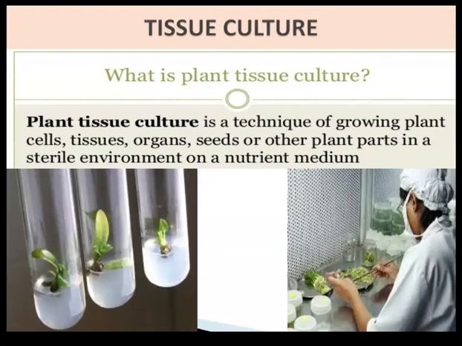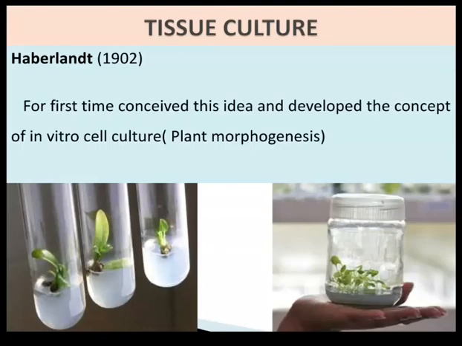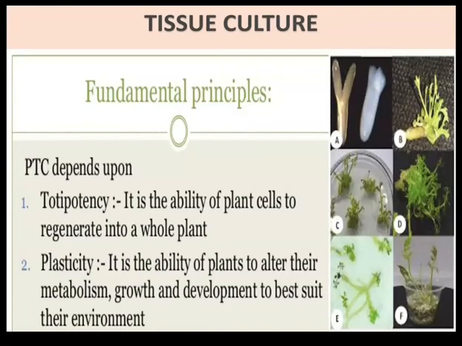It is a technique of growing plant cells, tissue, organs, seeds or other plant parts in a sterile or controlled environment on a nutrient medium. One well-known scientist, Haberlandt, first conceived this idea and developed the concept of in vitro cell culture, meaning plant morphogenesis. Let's see the fundamental principles of plant tissue culture.